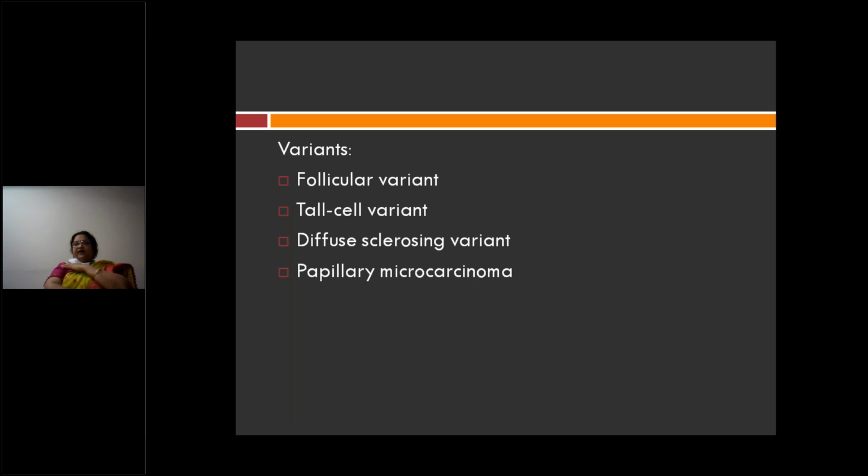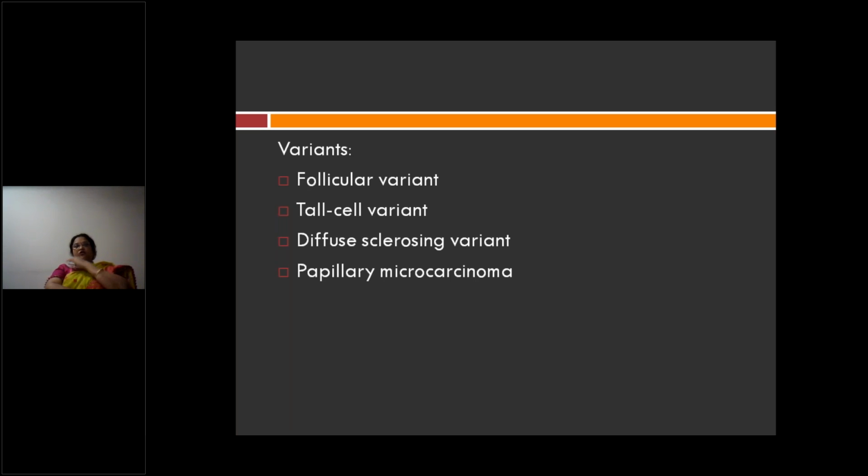Here you do not see papillae, but you only see the follicular arrangement of tumor cells. But how do you call it papillary carcinoma? Based on nuclear features. So this is the follicular variant of papillary carcinoma. Next, tall cell variant: tumor cells are very, very tall. So tall cell variant, based on nuclear features, again you can see it is papillary carcinoma.